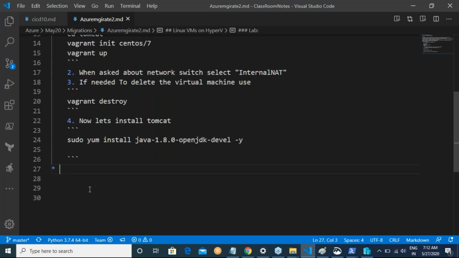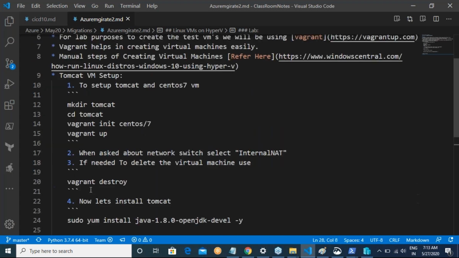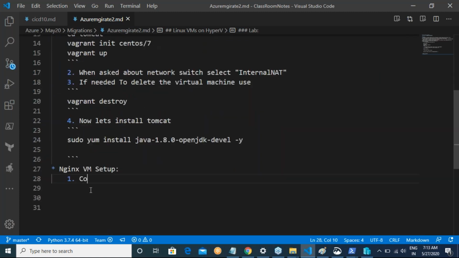Let me speak about the Nginx VM setup. Here I don't think there is any need for me to write the commands. The commands are: make dir Nginx, create a folder called Nginx, get into that Nginx folder, and then say vagrant init.